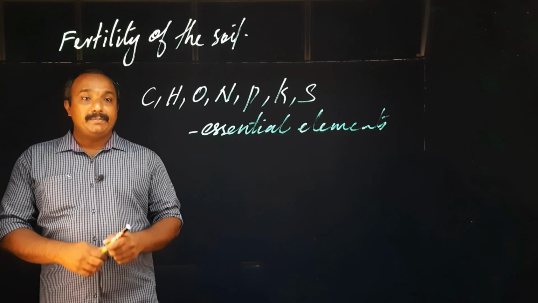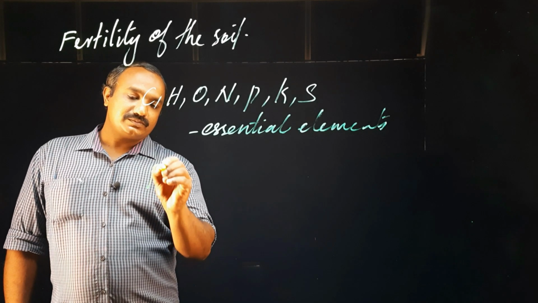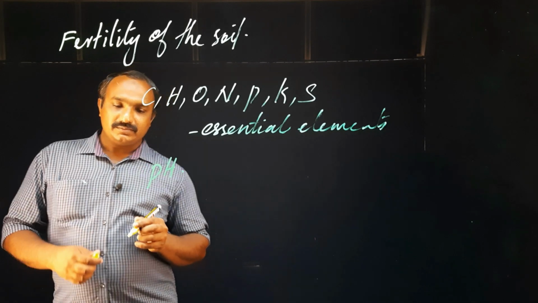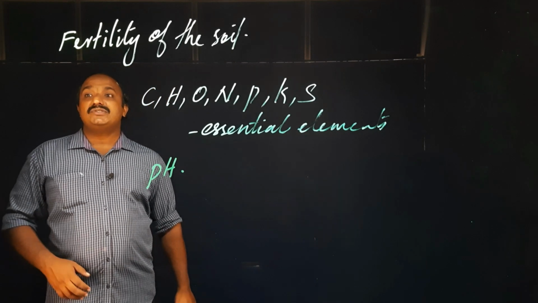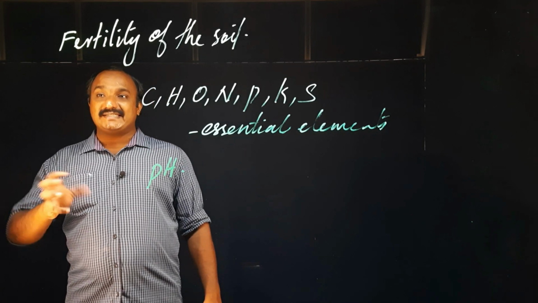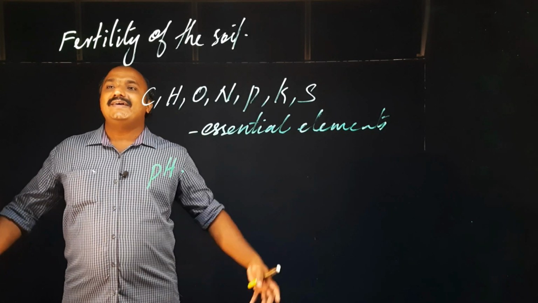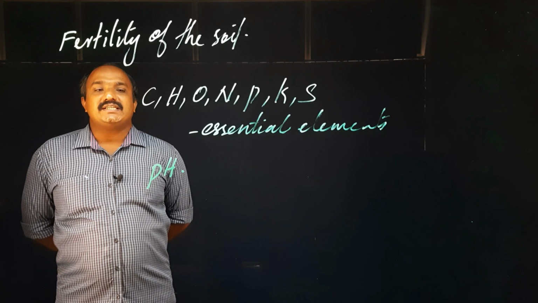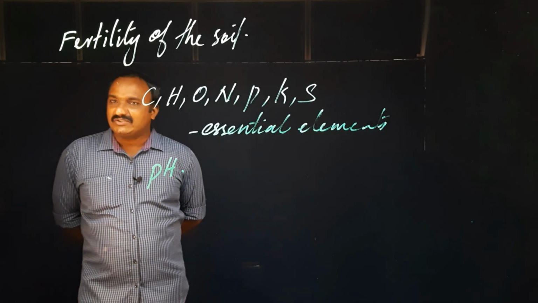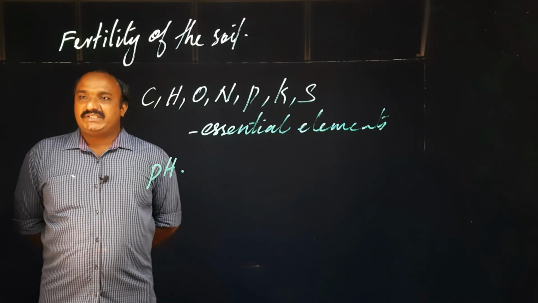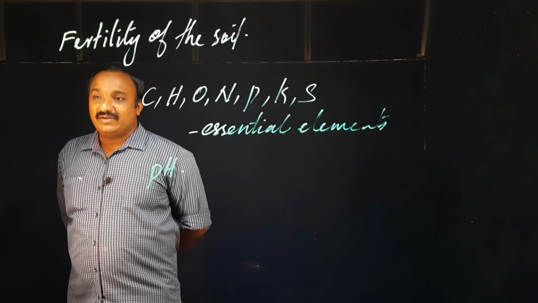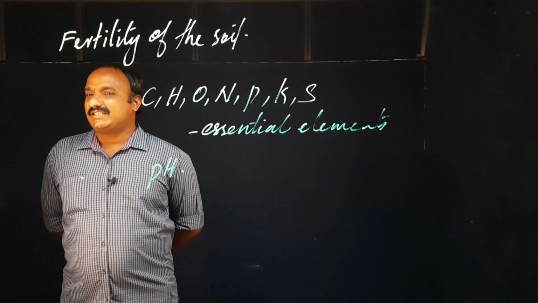And also the pH value. pH value, you know, means whether the soil is acidic, or alkaline, or neutral. Also the pH value can be checked by soil testing.